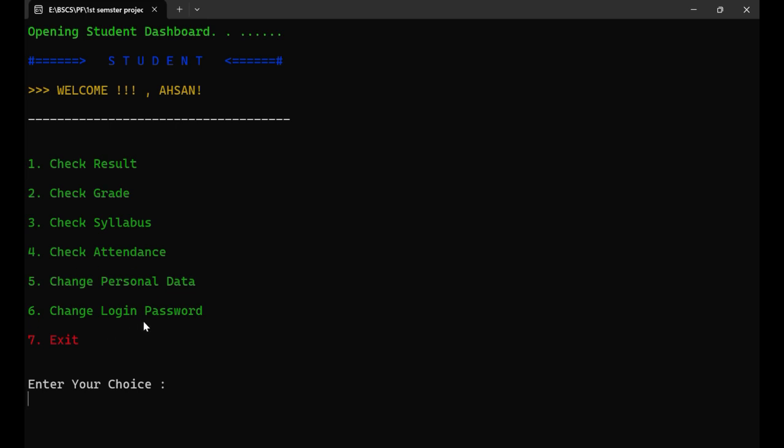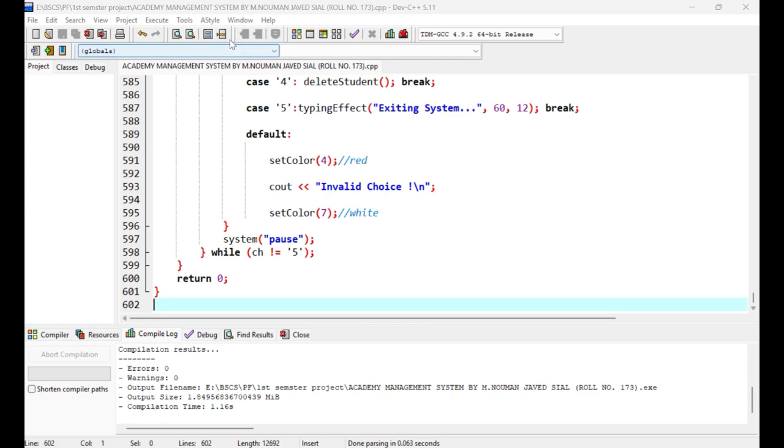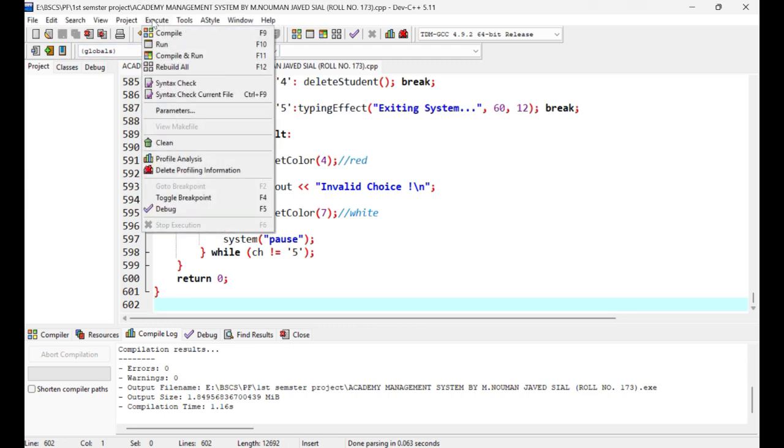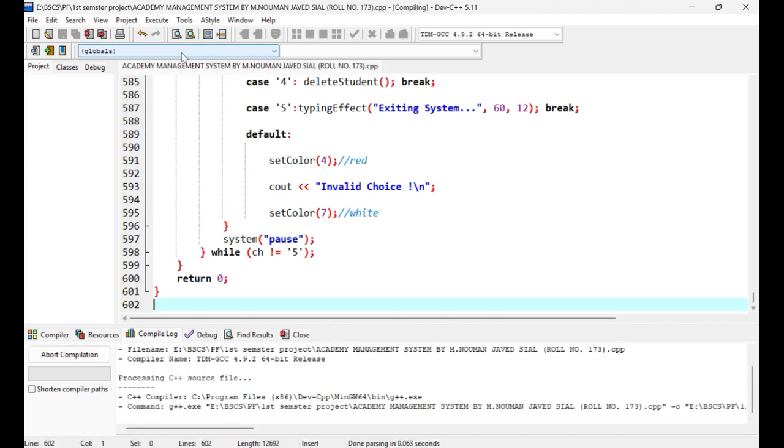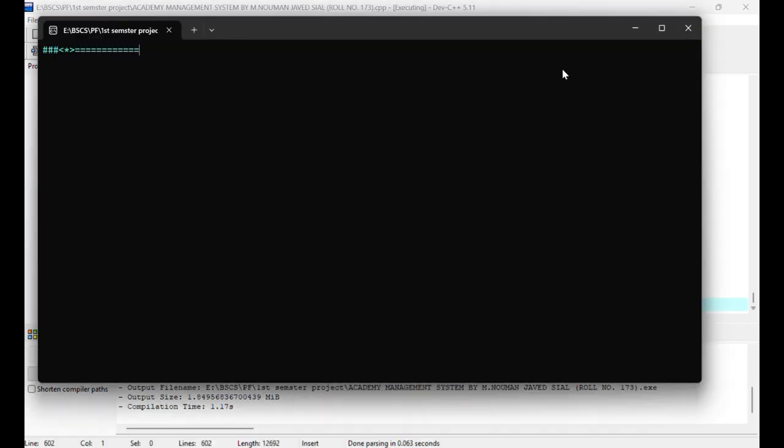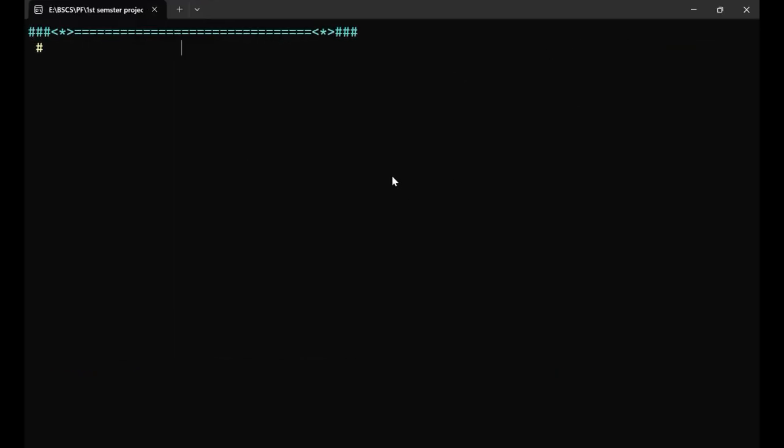So this was the dashboard, or you can say a very beautiful dashboard for student. Now I will move towards the admin or teacher dashboard. So I have to press 7 to move back. Logging out, I have logged out. So again I am compiling, and compile and run, simple. So again the dashboard is appearing. Now we choose teacher dashboard.